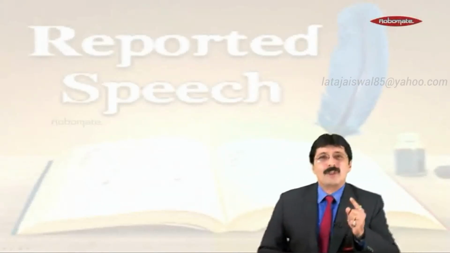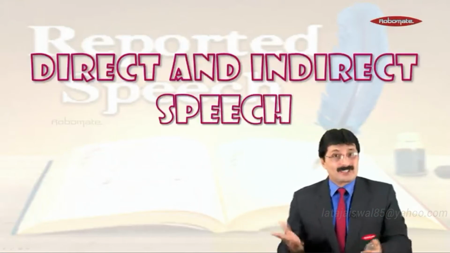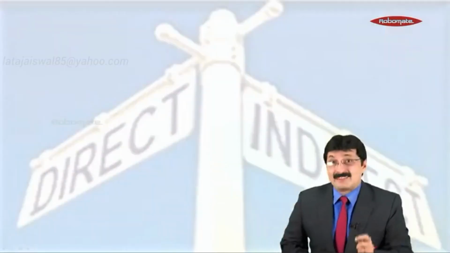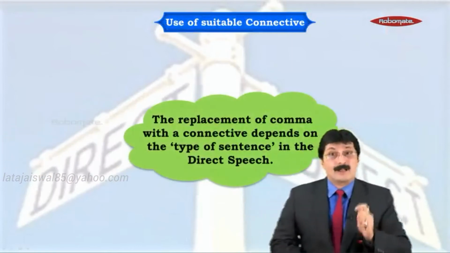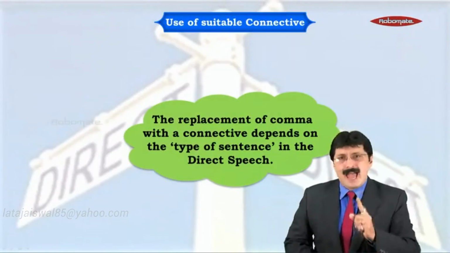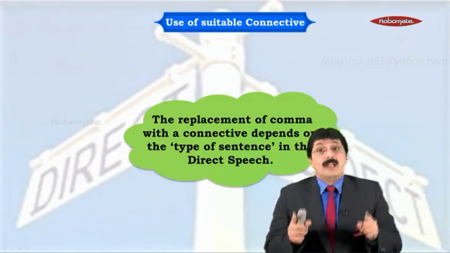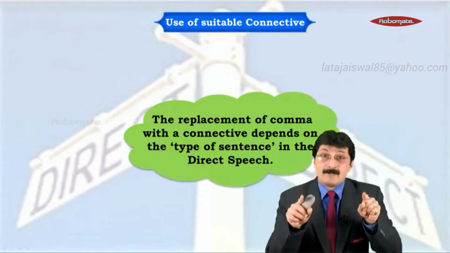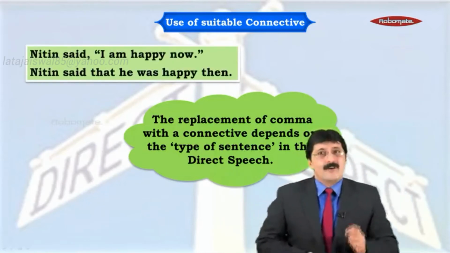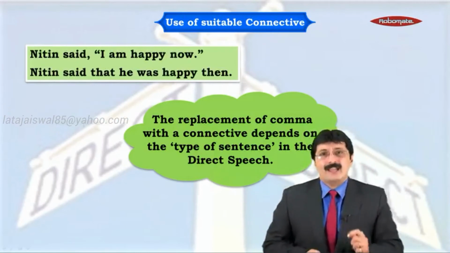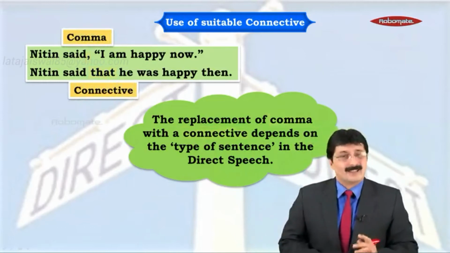Hey friends, moving on to the last module and the last change in reported speech, direct and indirect speech, and that is the change of the connective. How does the comma become a connective? Absolutely. And the rule is very simple. The change of the connective depends upon the type of sentence in the quotation marks. For example, as you can see here, it is an assertive sentence. Therefore, the comma became that. Right?